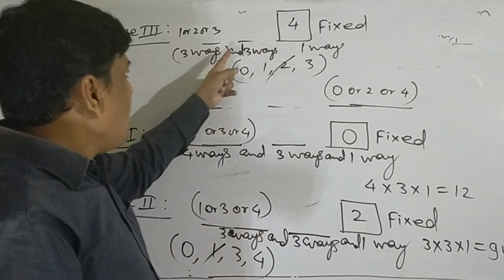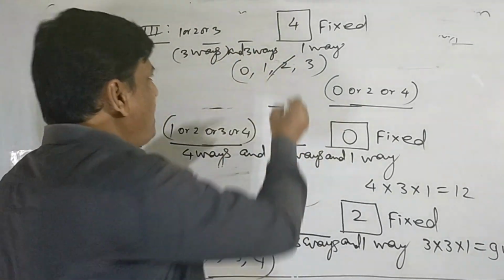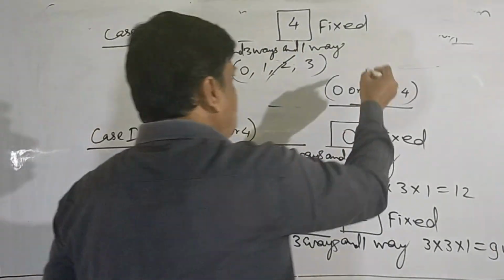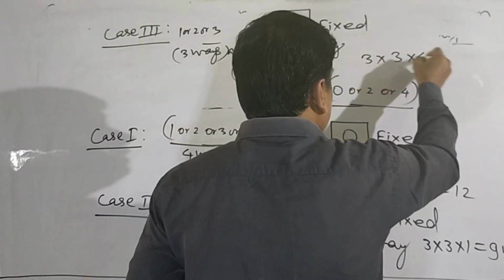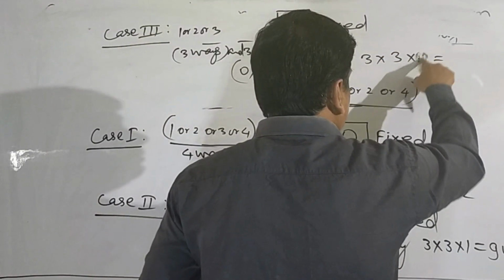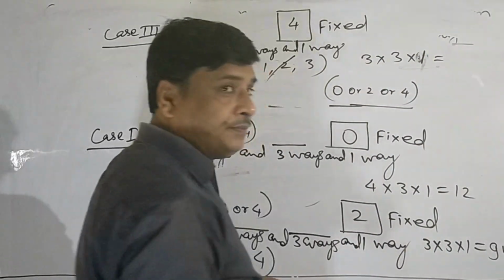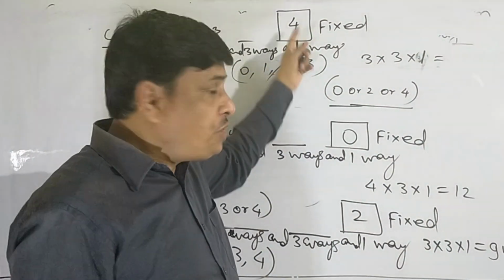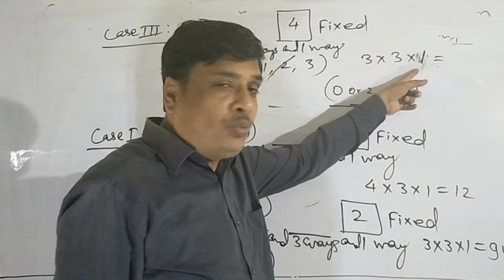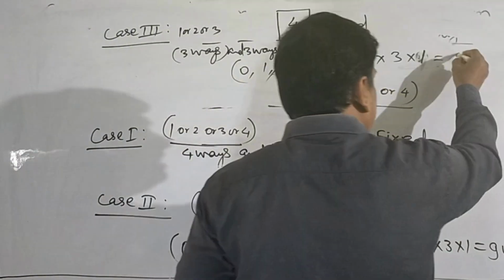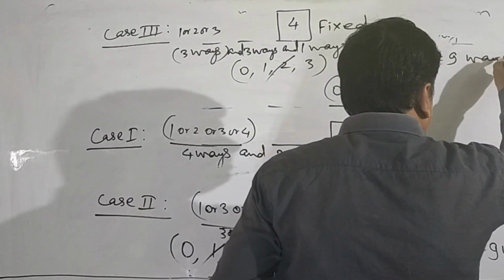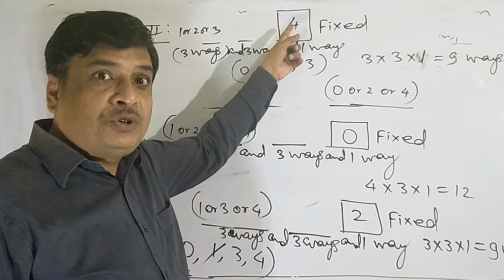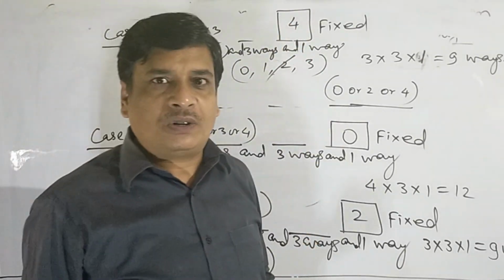Hundredth place in three ways, tens place in three ways, and one way of filling the unit place. Then the total even numbers whose unit place is 4 is 3 into 3 into 1, means there are 9 ways of forming such even numbers whose unit place is filled up by the digit 4.